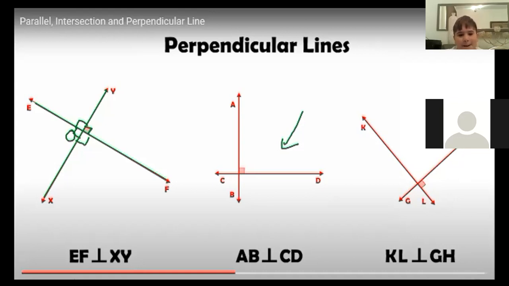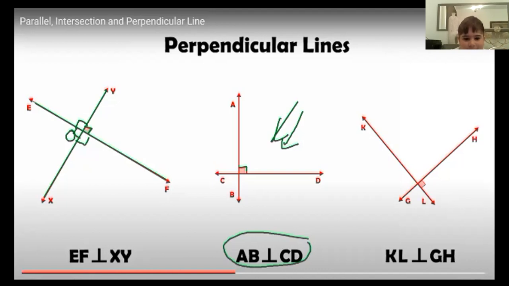So look, Mu'taz, if we consider we have a ground and a tree, what is the ground in this picture? CD or AB is the ground? CD is the ground. And what is the tree? AB. So the tree AB stands on the ground CD and performs a right angle. So read this part. AB is perpendicular to CD.